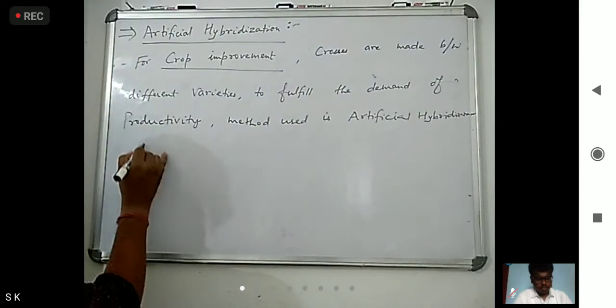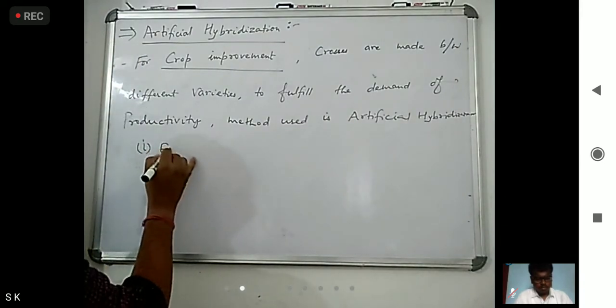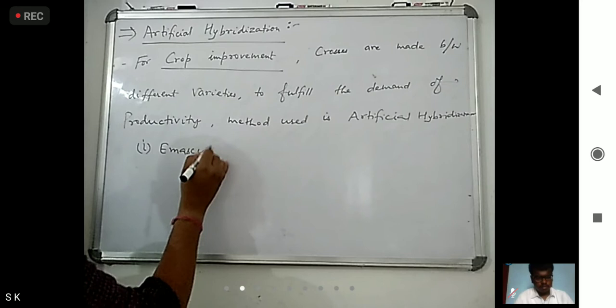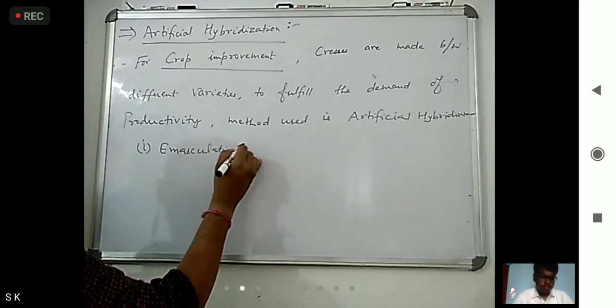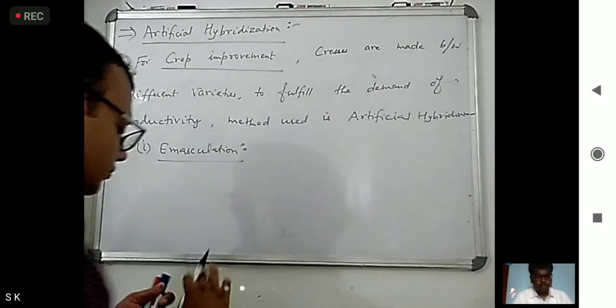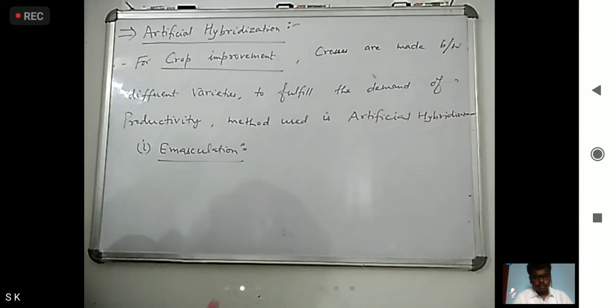The first step is emasculation. What do you mean by emasculation?